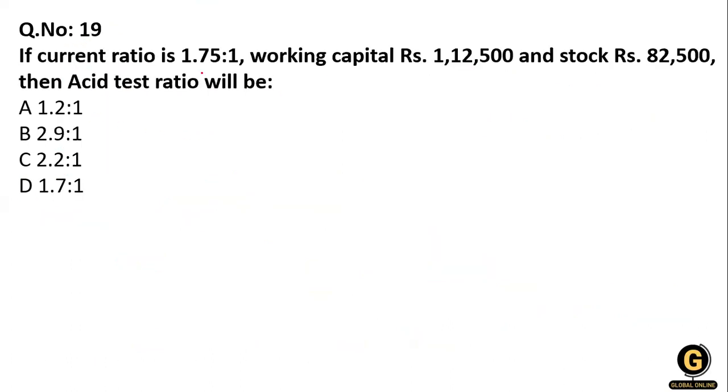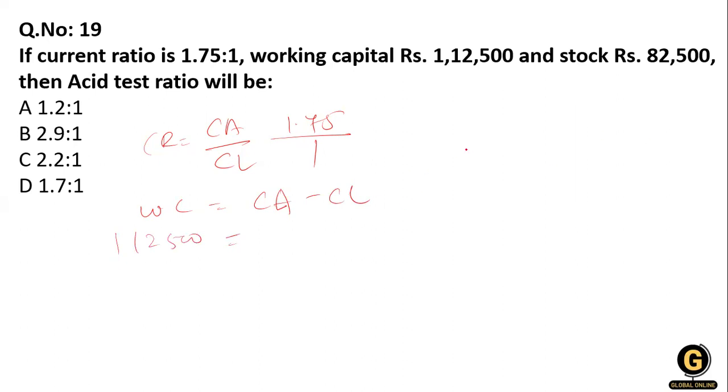Now, the current ratio is 1.75 to 1. Working capital, that is current asset minus current liability, is given as 112,500. And the stock is given. If the stock is given, that means we have to calculate the liquid ratio, that is, the acid test ratio. The acid test ratio formula is liquid assets, that is, current assets minus stock, divided by current liabilities. So how do we calculate this?